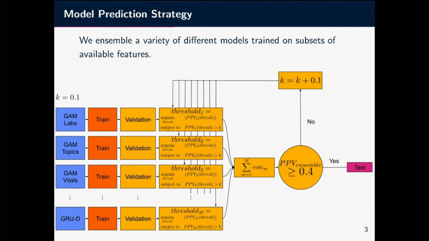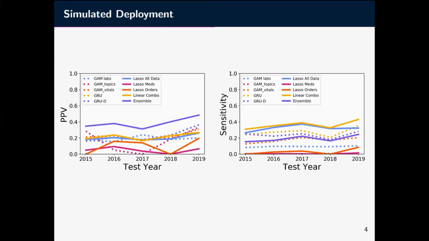We ensemble 8 independently trained models that are a combination of generalized additive models, LASSO, GRU, and GRU-D, trained on various modalities and subsets of features. During validation, we modulate the individual model thresholds so that when 3 or more models vote simultaneously, we obtain a positive predictive value of 0.4 on the validation set. In the end, the ensemble is tested on a held out prospective test set in pink.